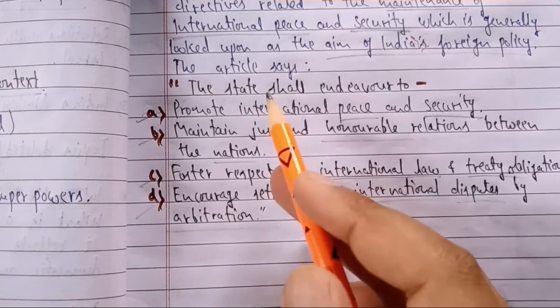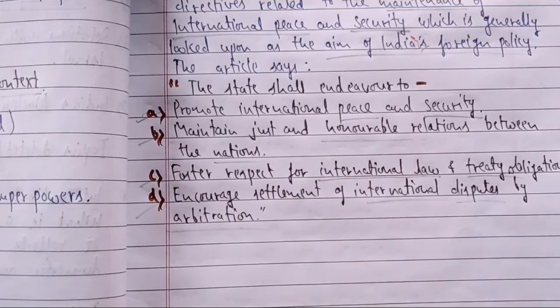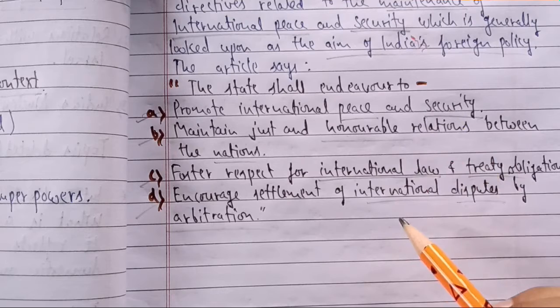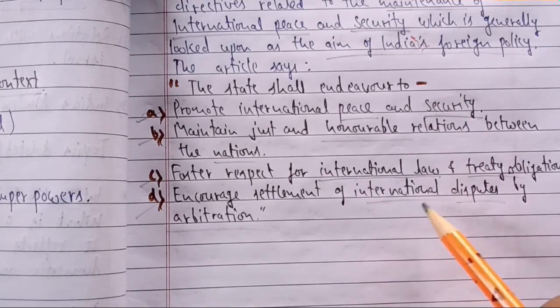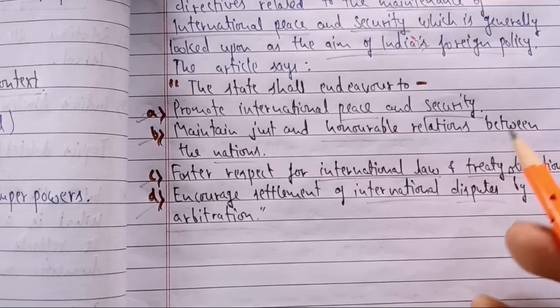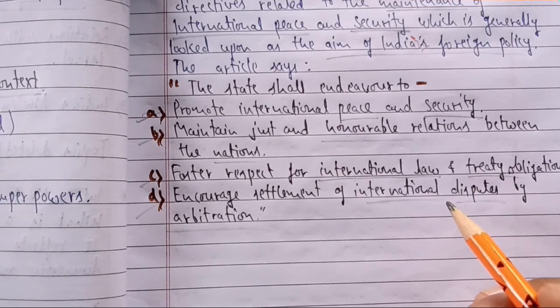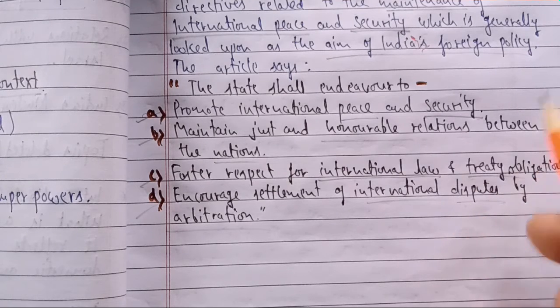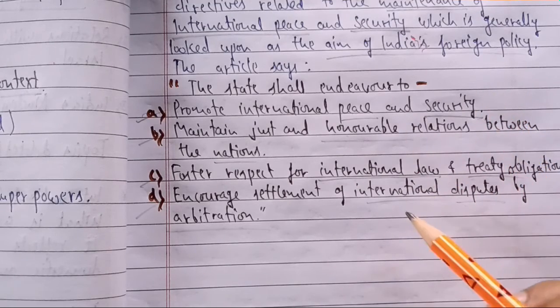If you see the aim of the foreign policy, this is not the foreign policy itself, these are the aims of the foreign policy of India. You will see it is not aggressive at all. It is not talking about war, or saying that if anyone attacks India, India is going to be strict about it and attack the other country. But no, India has tried to achieve security by peace. It will only use arms for its defense. It will never be the first one to attack any other country. So here we can say it is very lenient in its approach to the aim of foreign policy.